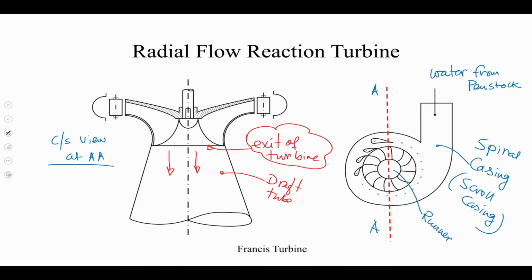So, you know that if you allow liquid to be directly discharged into the tail race level without passing through this particular arrangement, there will be loss of kinetic energy at the exit of the turbine. Now, I will be discussing in one class that the draft tube is an integral part of the reaction turbine. So, it is not a separate part, but when we will be discussing the net head that will be converted into the mechanical energy, we also will consider the head which is available even in the draft tube for the conversion.